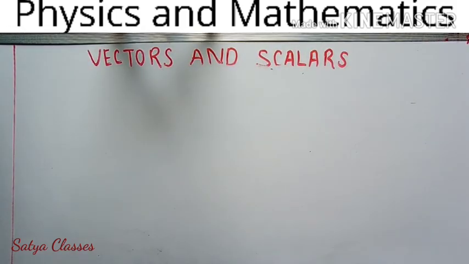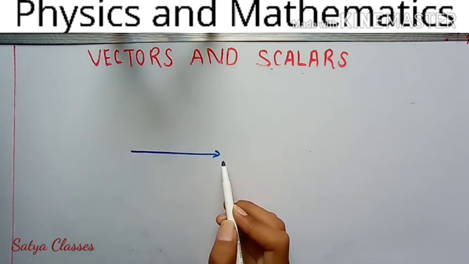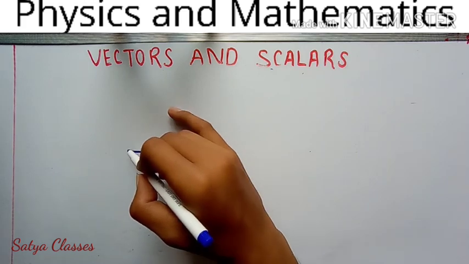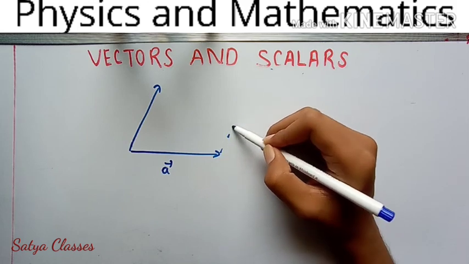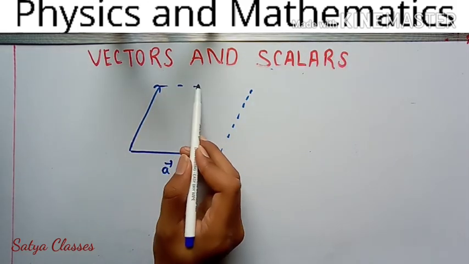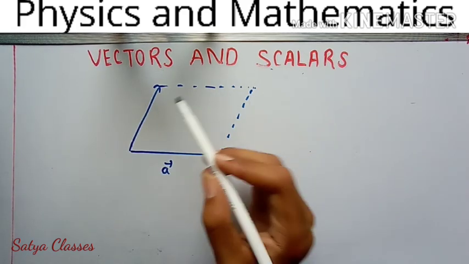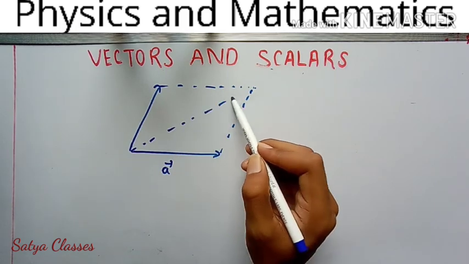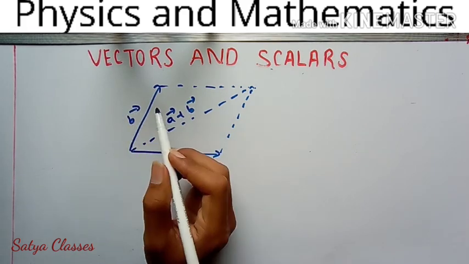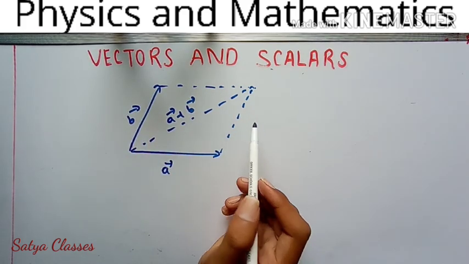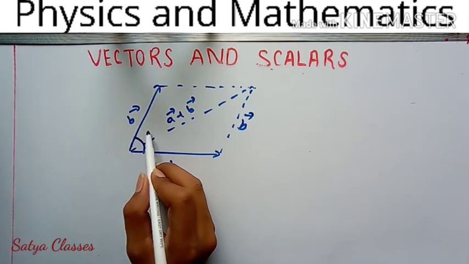Soon I will do it in a big diagram. So let's make it. This is a vector, this is b vector, and for making the parallelogram, choose this side. Join them, it will look like a parallelogram. So this is a plus b, if this is b. Now you know the rules of a parallelogram: if this is b, the opposite side will also be b. Understand? Now this angle is theta.